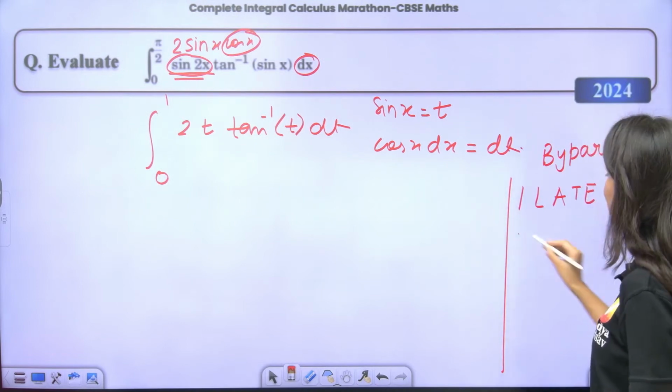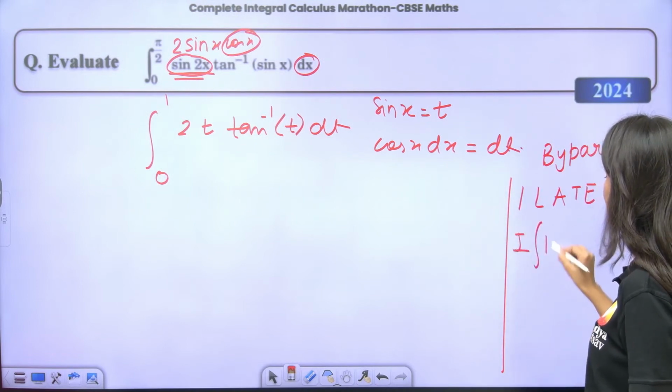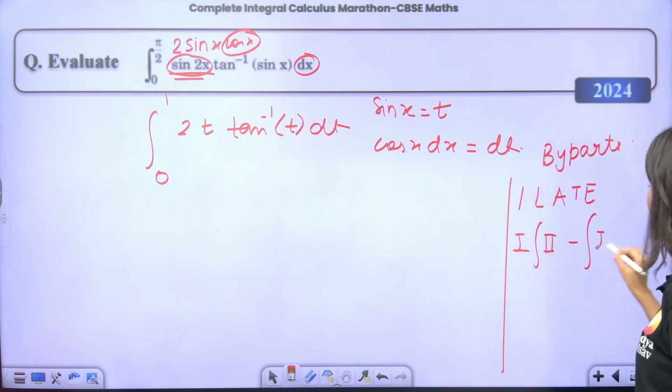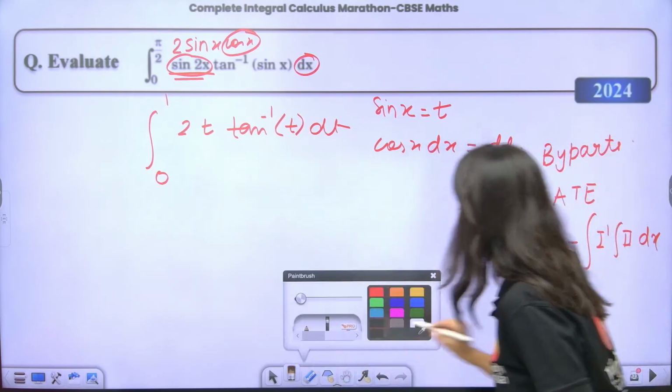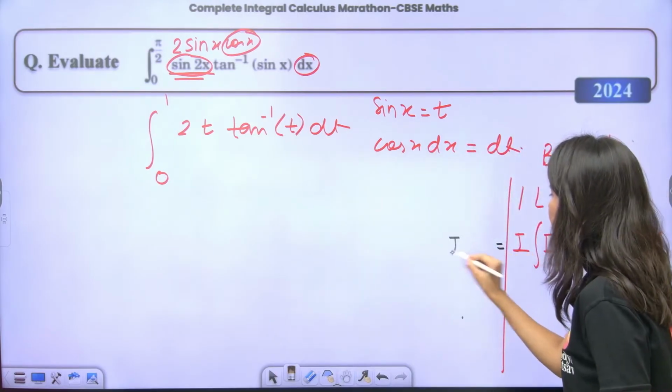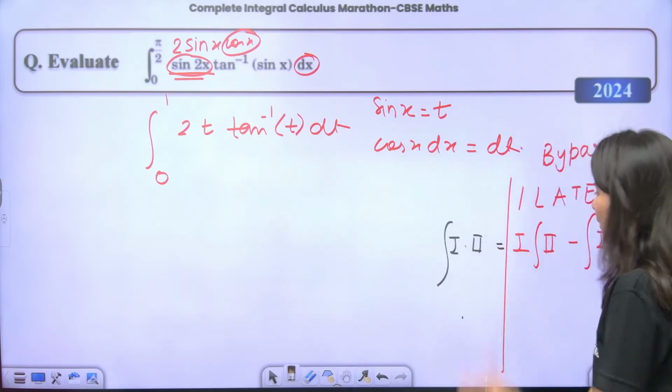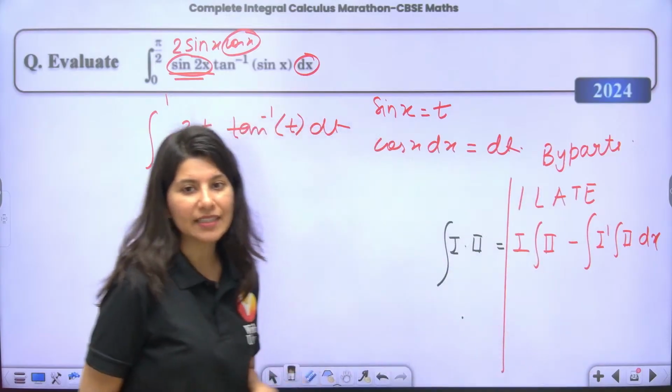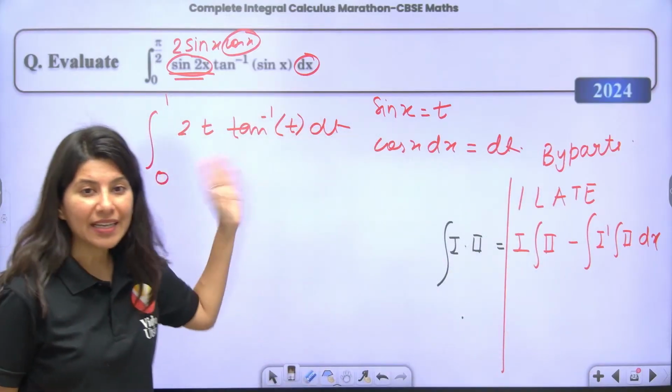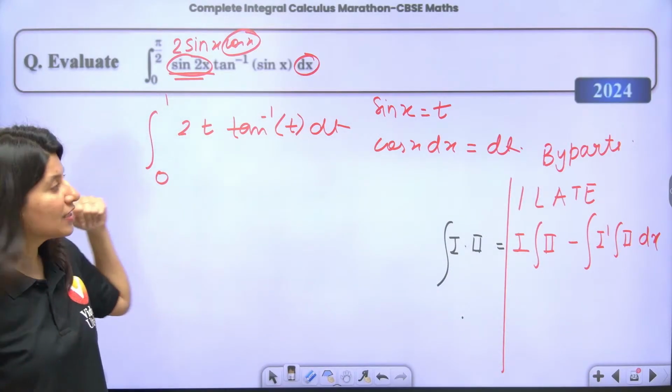The formula is first function constant, integration of second, minus integration of derivative of first and integration of second. First of all, this is the formula, right? But you have to pick which function is first and which is second.